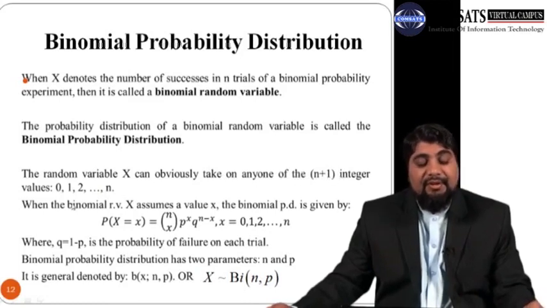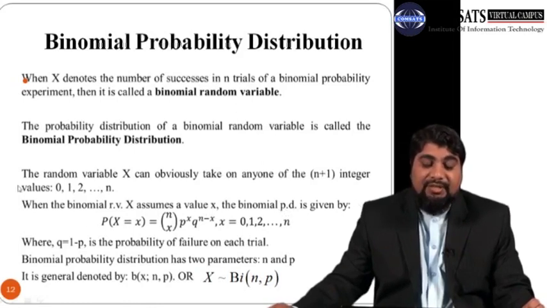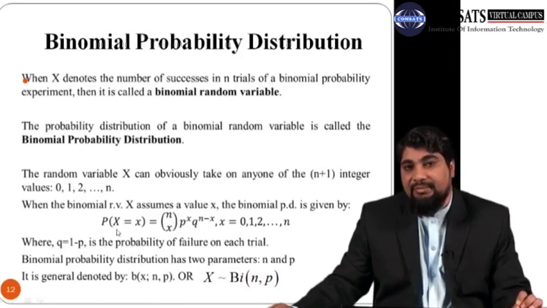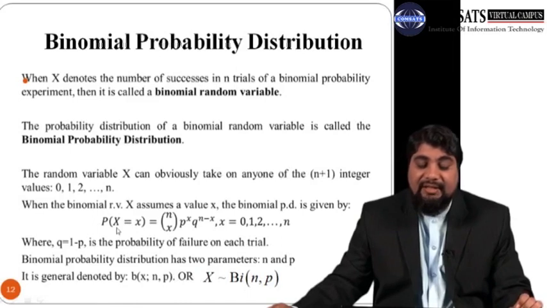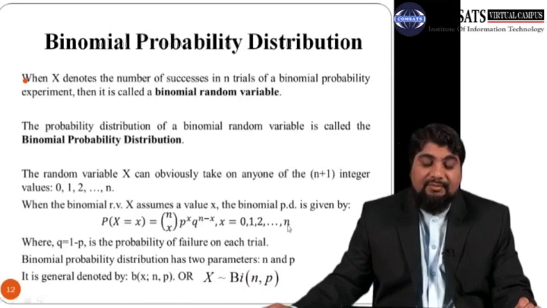When the binomial random variable X assumes a value small x, the binomial probability distribution is given by the probability that X equals x, which is equal to nCx p raised to the power x times q raised to the power n minus x, where x ranges from 0 to n.